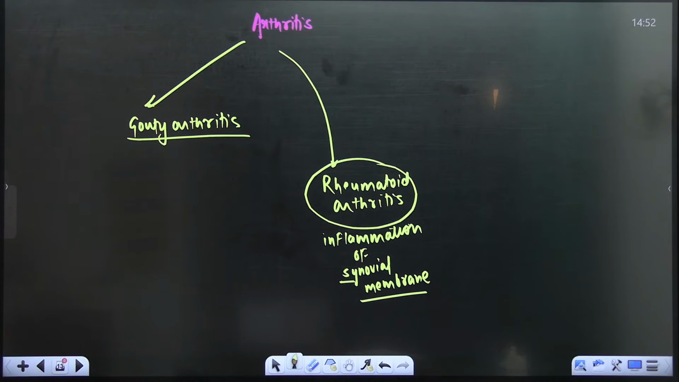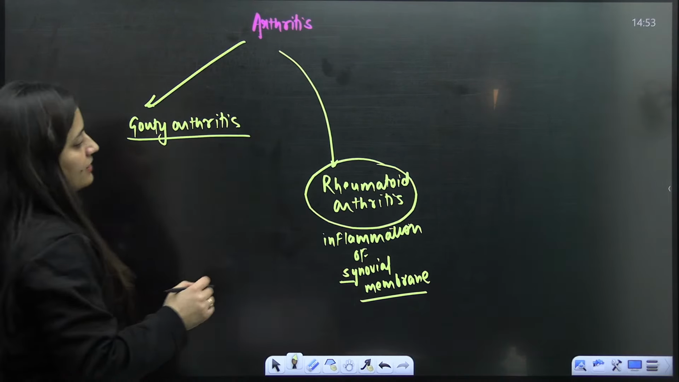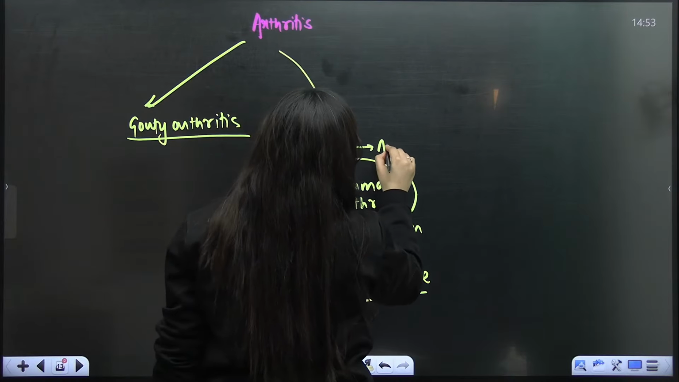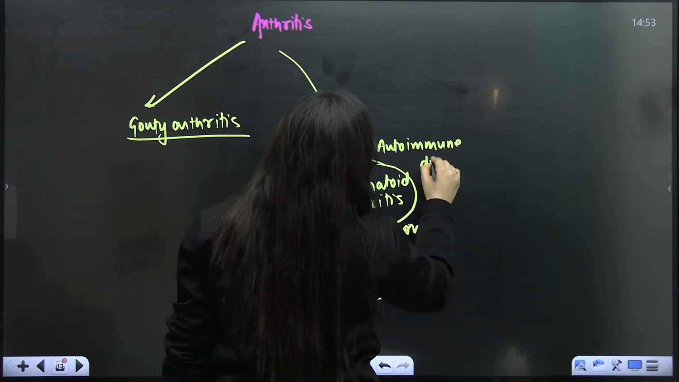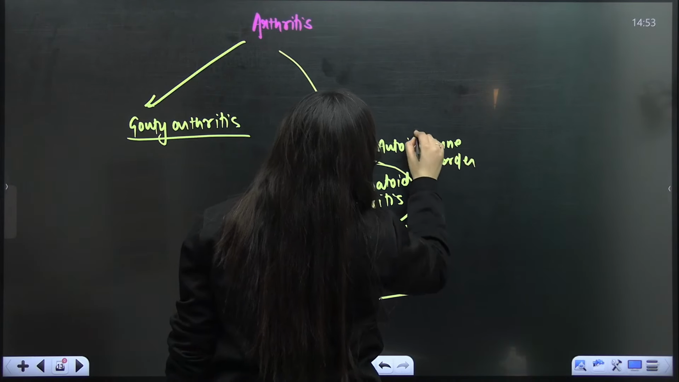So rheumatoid arthritis, right? So synovial membrane inflammation will be there, right? Joint deformity will occur. So you know that this rheumatoid arthritis, as I told you, is autoimmune. It is an autoimmune disorder. That is again a PYQ, right?